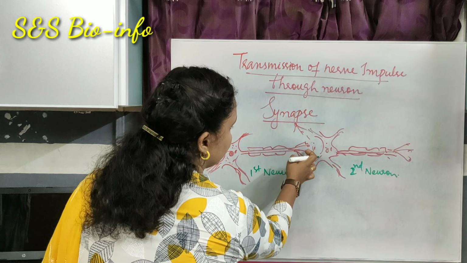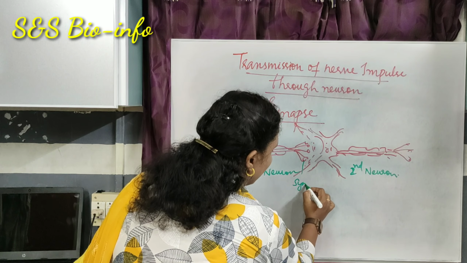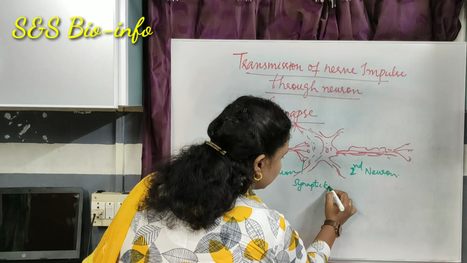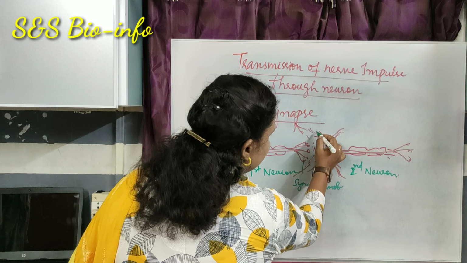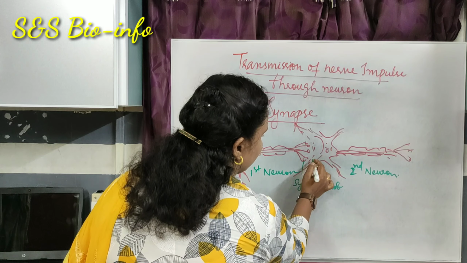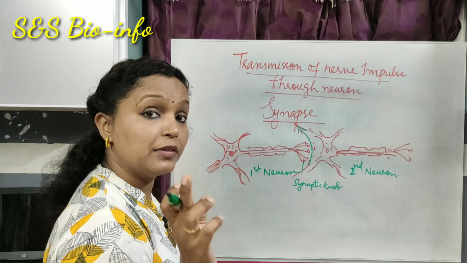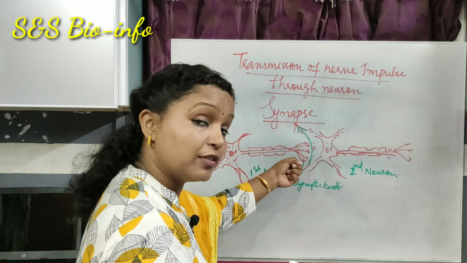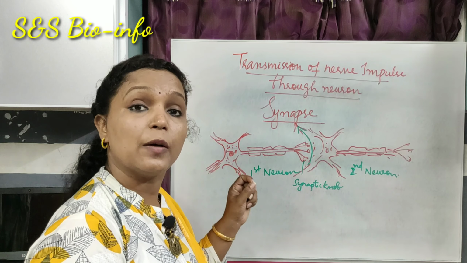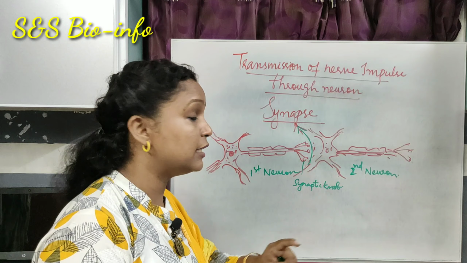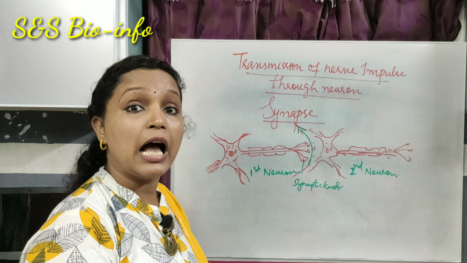See, the end of the first neuron is the axonite with the synaptic knob. These are the synaptic knobs, with vesicles that contain neurotransmitters. And these are the dendrites of the second neuron. There is a minute gap in between, that is called the synapse. The gap between the axonite of the first neuron and the dendrites of the second neuron is called a synapse. So synapse helps in the transmission of the impulse from one neuron to the next neuron. So let's understand how it happens.